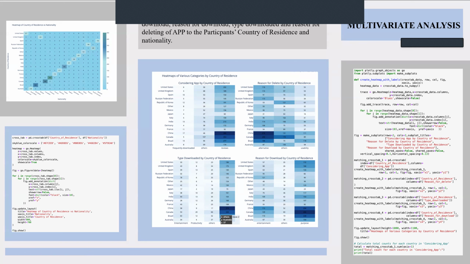And in that, China and Canada were still leading. But we now discovered that among people that participated in the survey, China is the highest, followed by Canada, Brazil, and Australia. And if you observe, these are the countries leading in the usage of the app. Because of that, we now drilled down to do the proportion by states, the proportion of the number of people that participated in the states to the number of the usage. So it gave us the actual reality. Next slide.